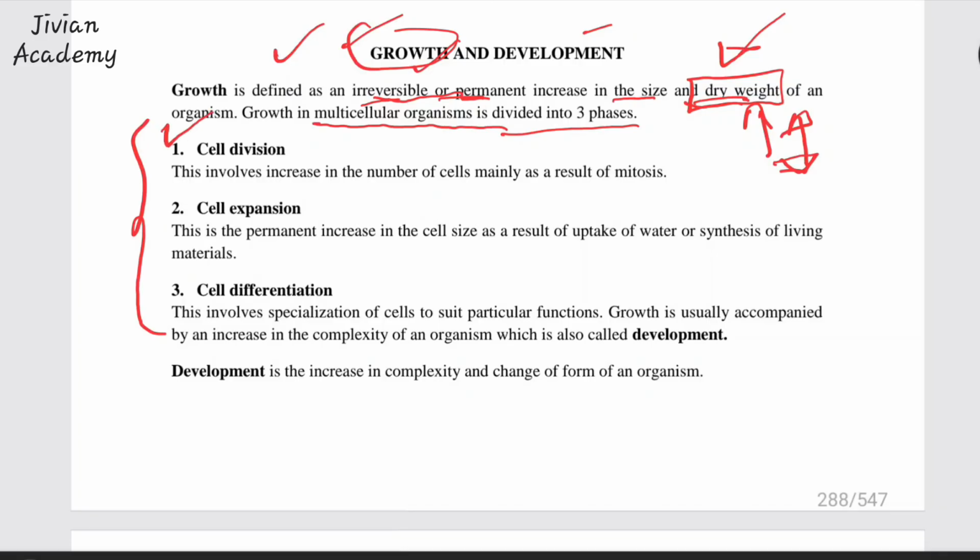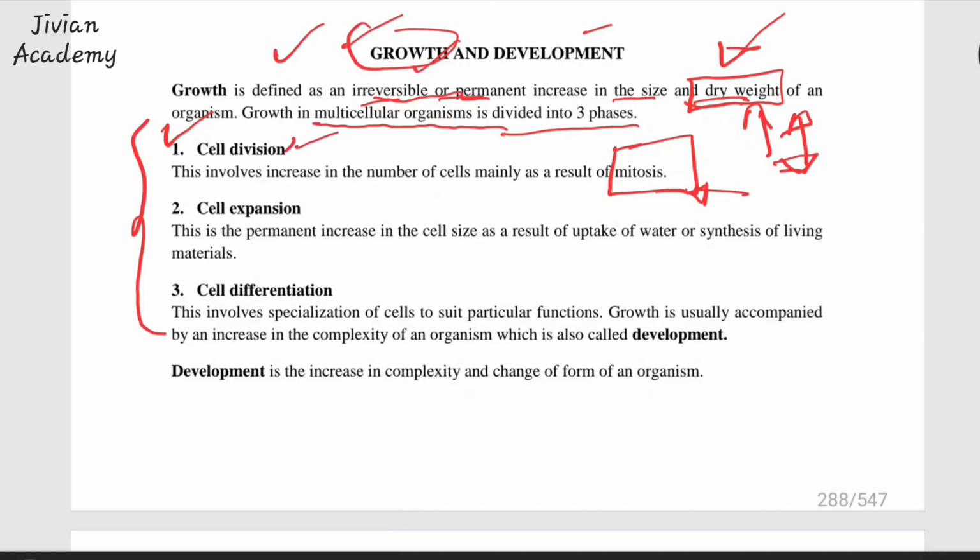The first phase is called cell division. Now, cell division happens in what you call mitosis. We have meiosis and mitosis, but cell division simply means increase in the number of cells, mainly by them dividing themselves. We will look at it further under the subtopic cell division. But what you should understand for now is that during reproduction, the sperms and the egg are produced in the process called cell division. So your growth begins by cell division.